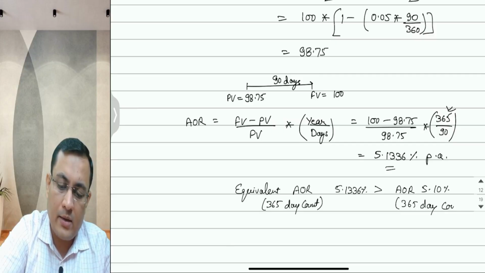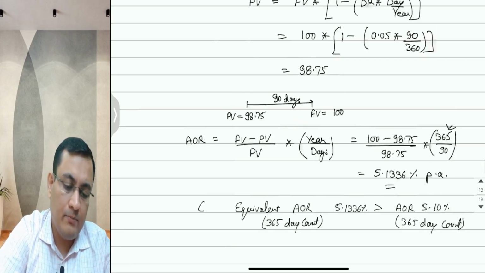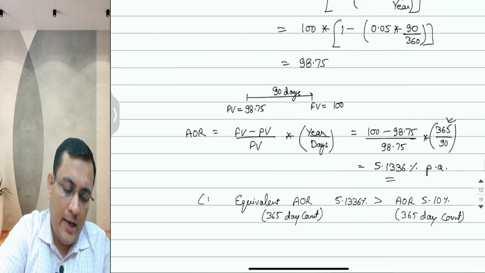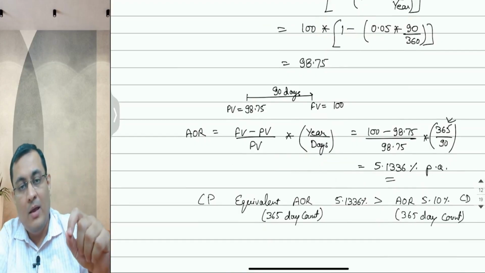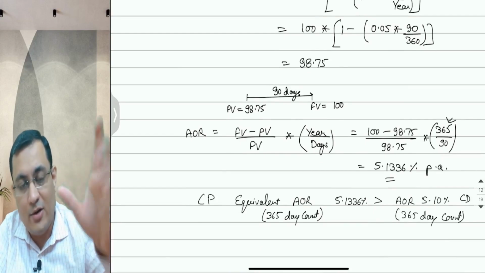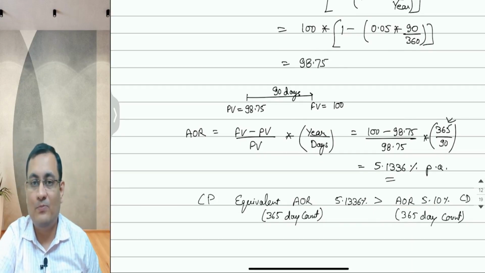Now we can compare our CP, this was CP and this is our CD. So CP is giving a higher return even though its discount rate is less than the add-on rate of CD.